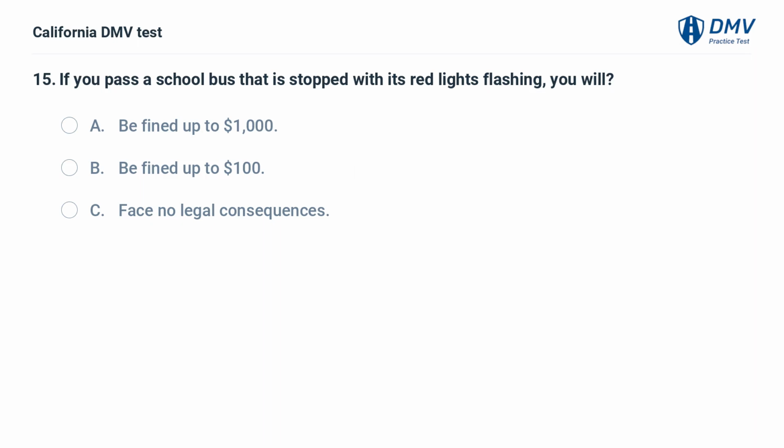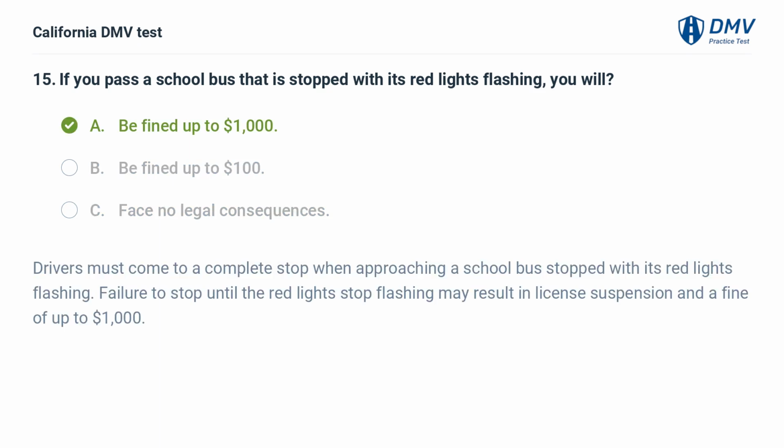If you pass a school bus that is stopped with its red lights flashing, you will: A. Be fined up to $1,000. B. Be fined up to $100. C. Face no legal consequences. A. Be fined up to $1,000. Drivers must come to a complete stop when approaching a school bus stopped with its red lights flashing. Failure to stop until the red lights stop flashing may result in license suspension and a fine of up to $1,000.